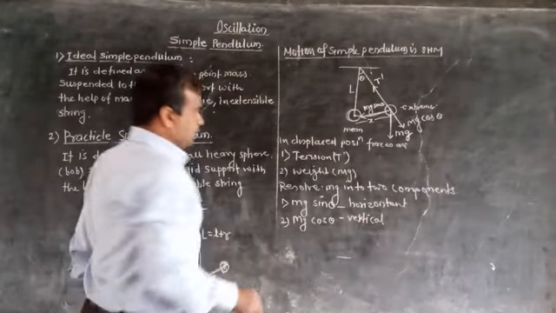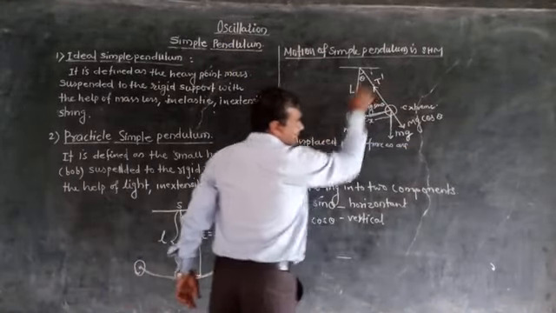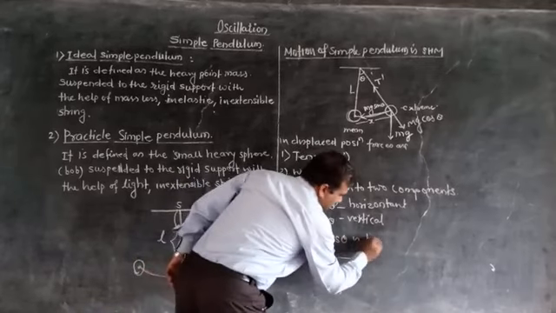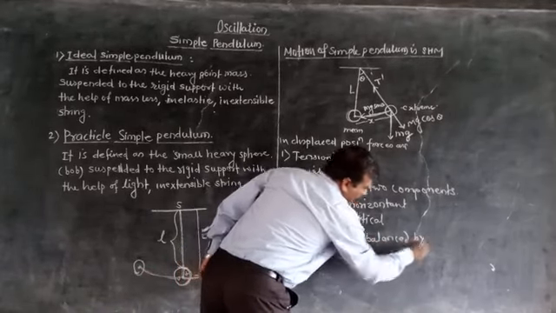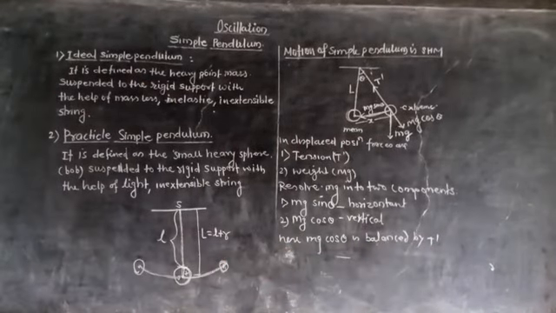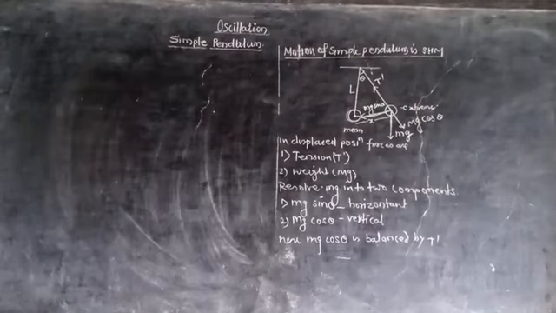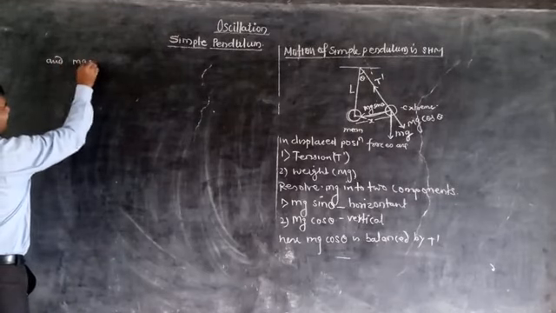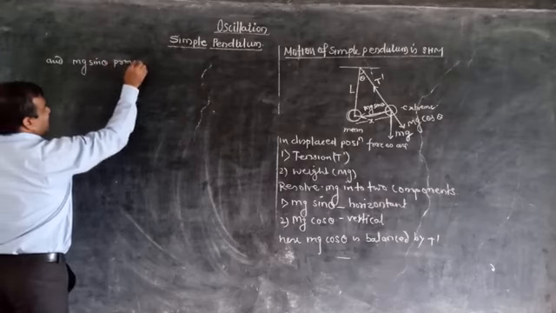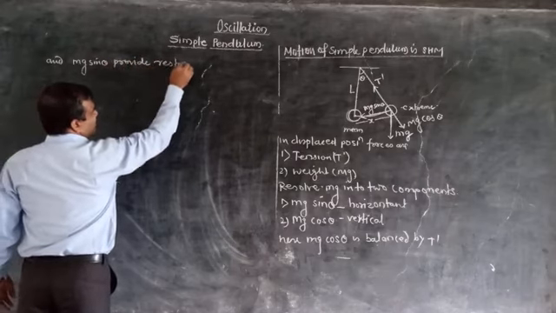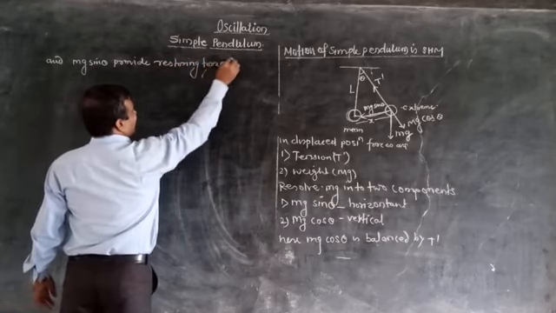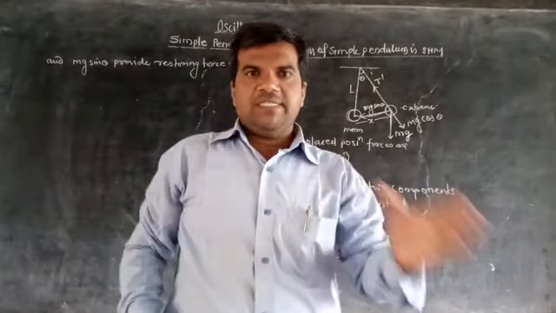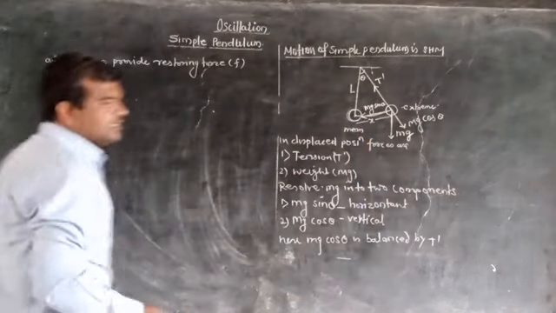Here mg cos theta is balanced by tension T dash, and mg sin theta provides the restoring force F. Now this restoring force is directed towards the mean position, means it is equal and opposite to that of the mg sin theta.